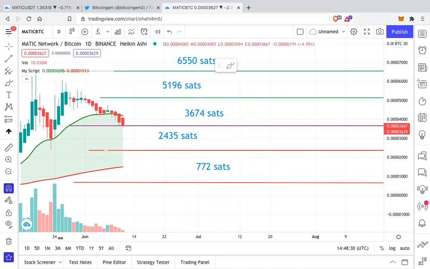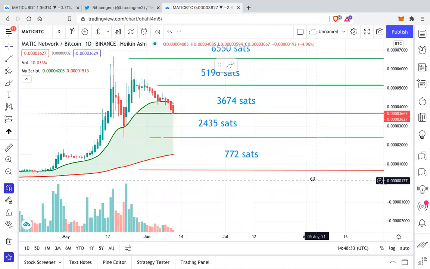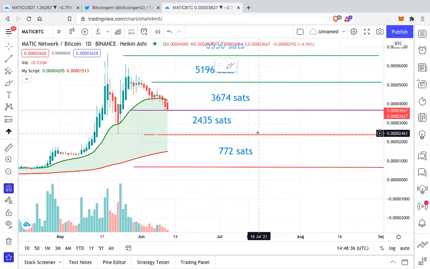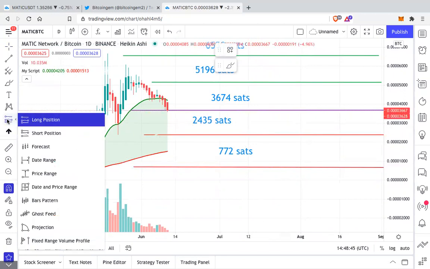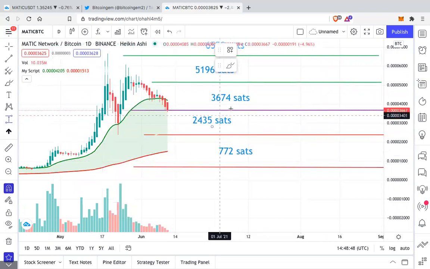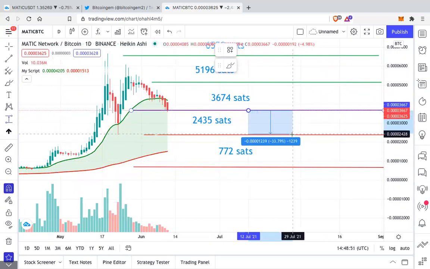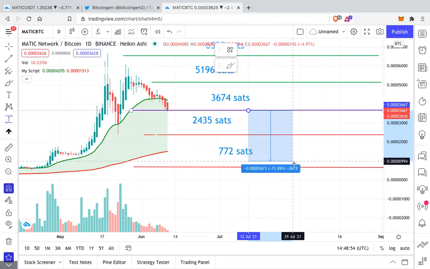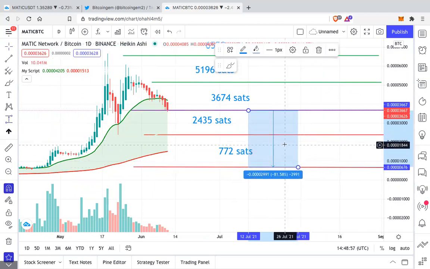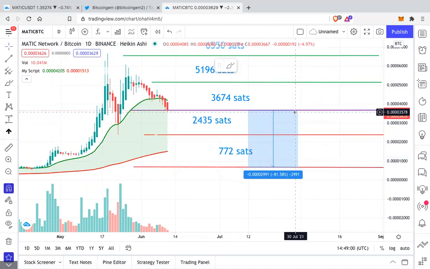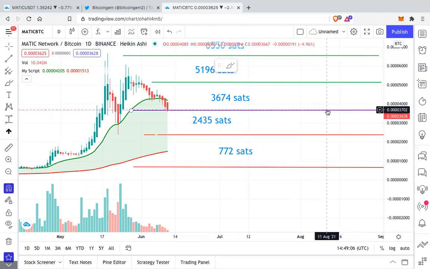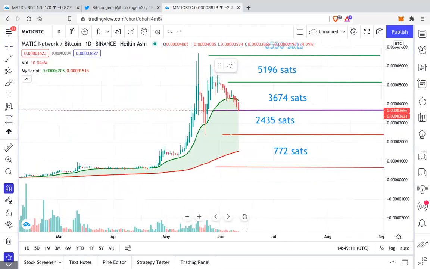But again, as we saw on the USDT chart, this is not such a great support. The main support is over here. So it's a big fall even on the BTC pair if Matic breaks this range. You can see the immediate support is 34% down, and the next main support is almost 80% down on the BTC pair. Hence, it is very important for Matic to be above 3674 Satoshis on the BTC pair.